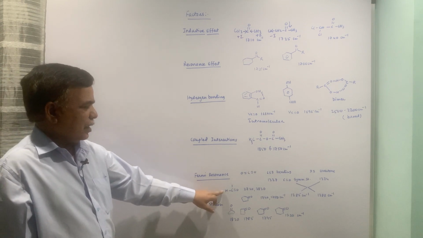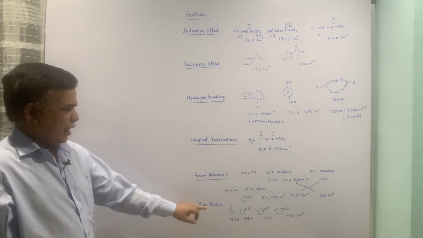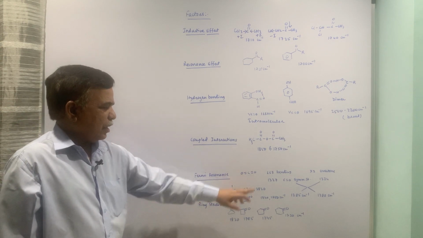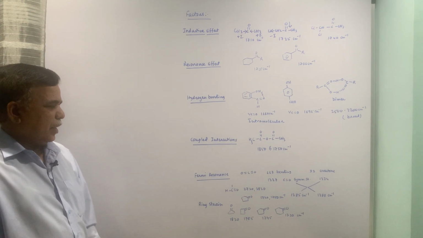The second example is aldehydic CH. This also shows two peaks instead of one.